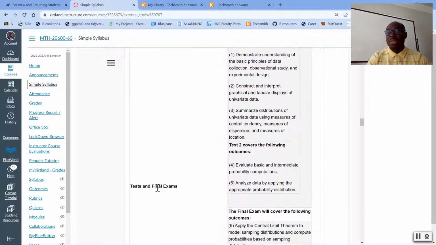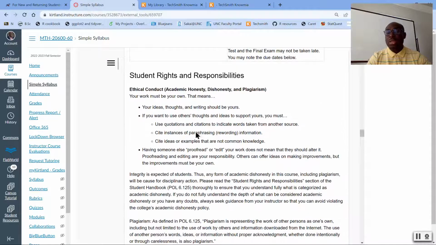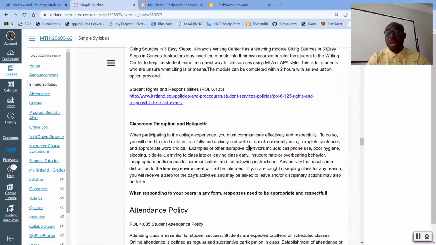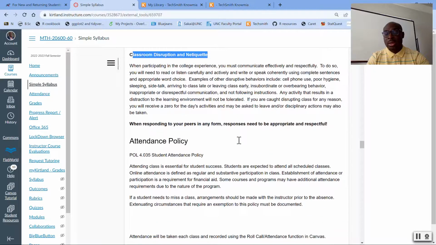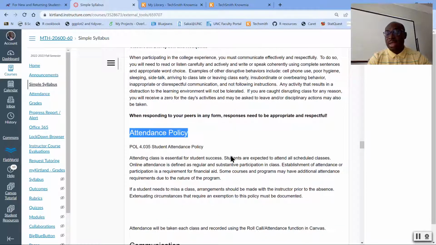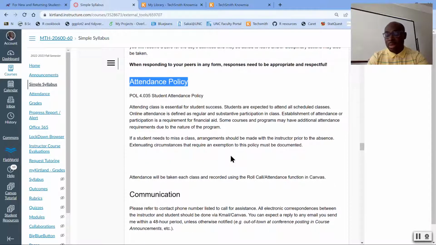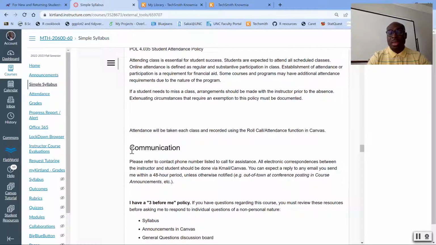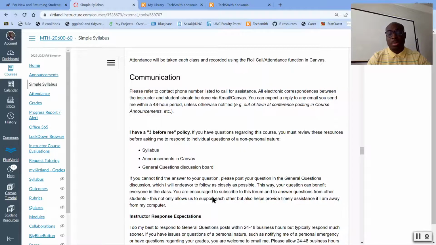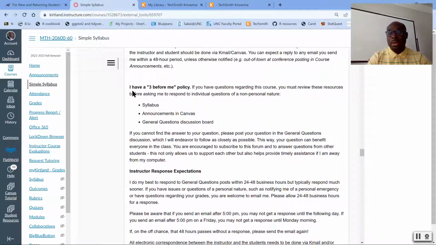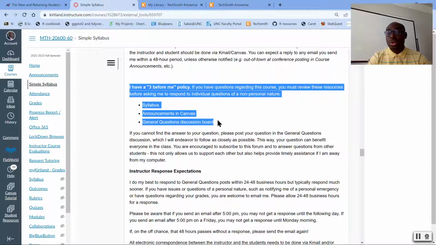And then we're going to have the test and the final exam. With that said, please also familiarize yourself with the student rights and responsibilities, as well as the classroom disruption and etiquette policies. Then the attendance policies that apply in this class, please kindly review them. And then the communication with your professor, policies governing communication between students and the professor in this class. In particular, I do encourage you to review the 3 before me policy.